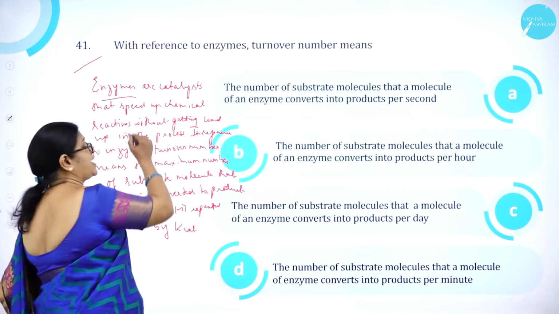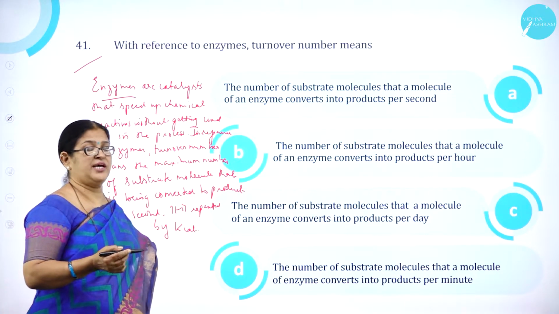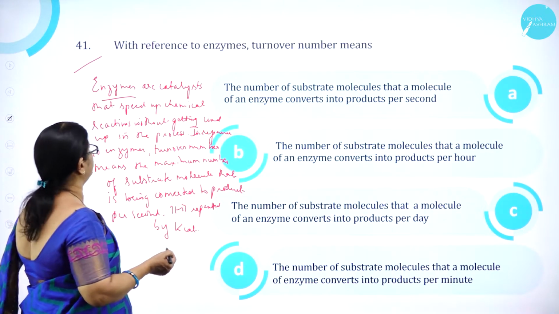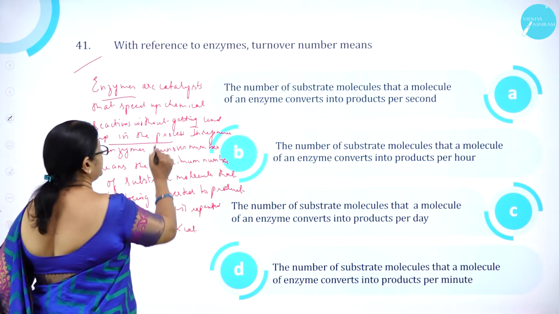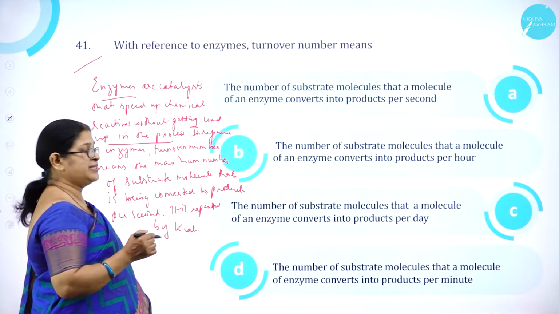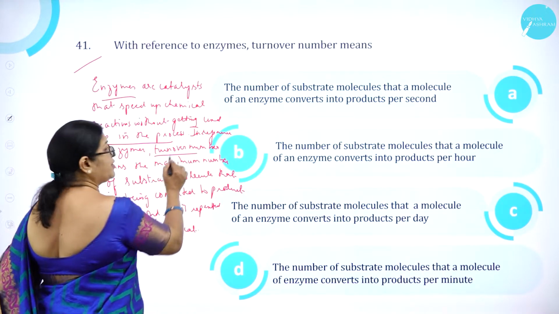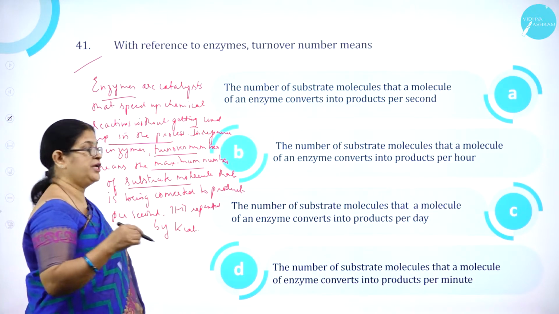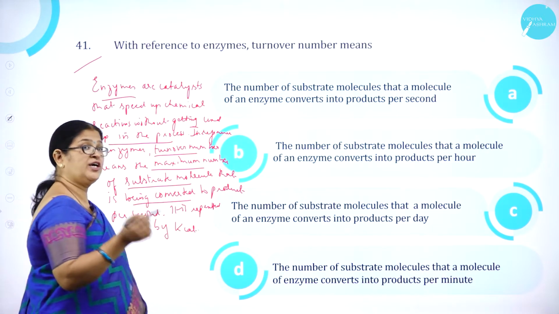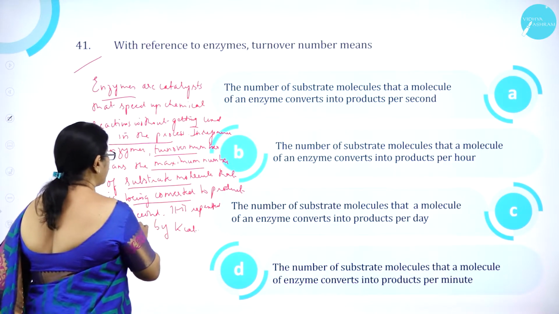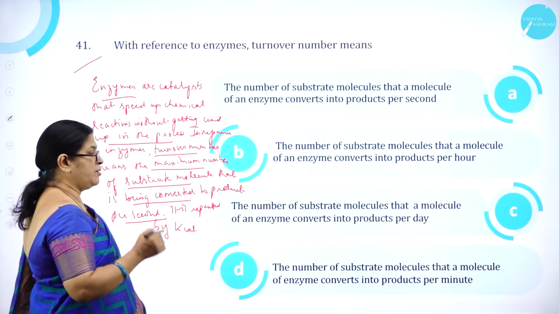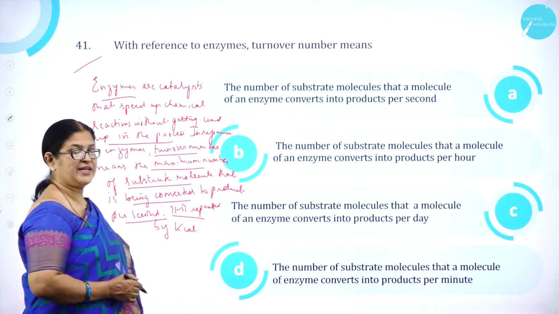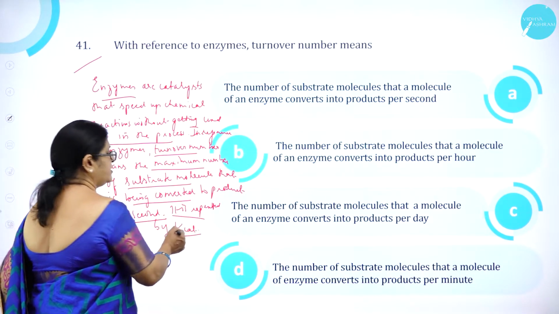As we know, enzymes act as biological catalysts; neither are they used up in a chemical reaction nor is their structure altered. So, enzyme turnover means the maximum number of substrate molecules that is converted to products per second, represented by K catalyst.